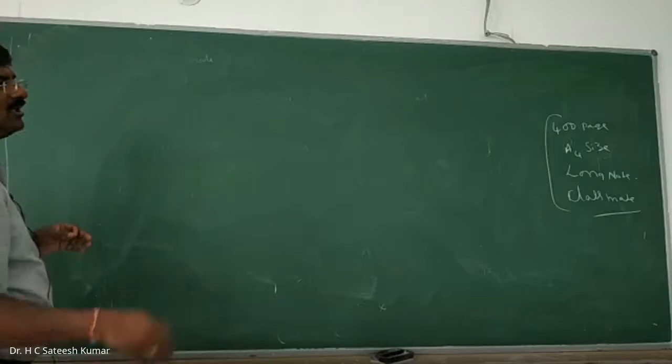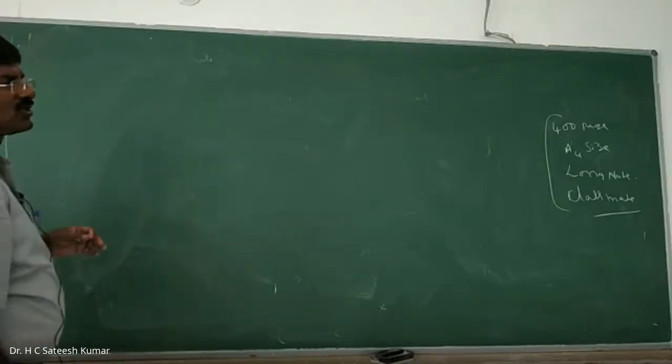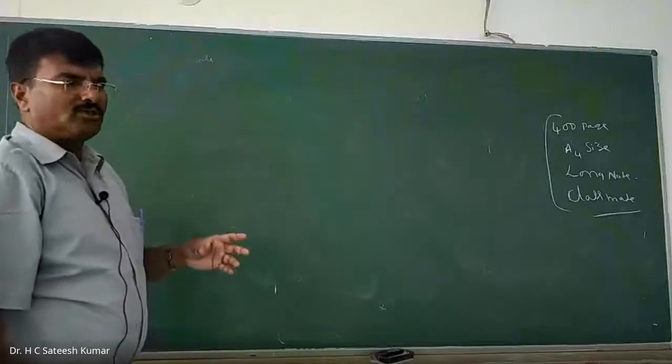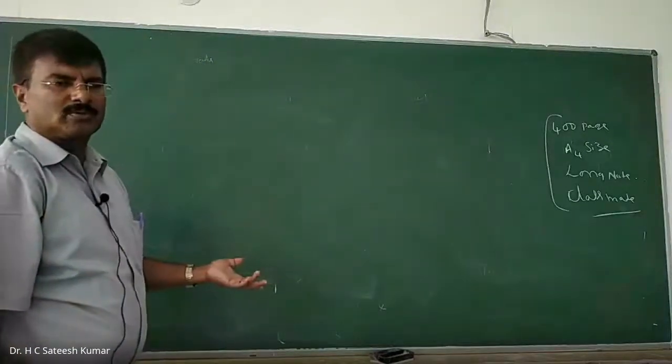So buy a 400-page A4 size long notebook, preferably Classmate, and every day watch the video and copy down the notes.